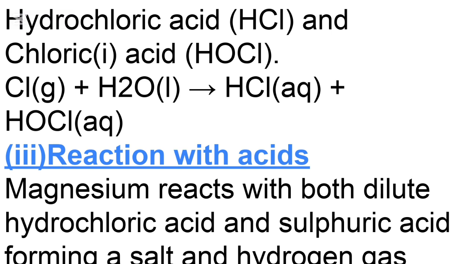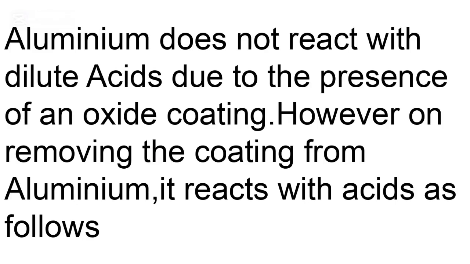Reaction with acids. Magnesium reacts with both dilute hydrochloric acid and sulfuric 6 acid, forming a salt and hydrogen gas. Aluminium does not react with dilute acids due to the presence of an oxide coating.